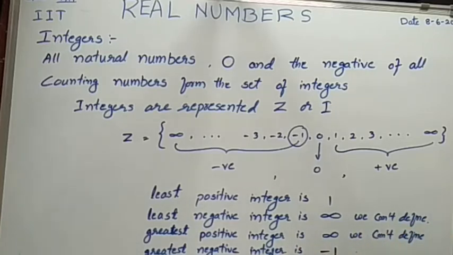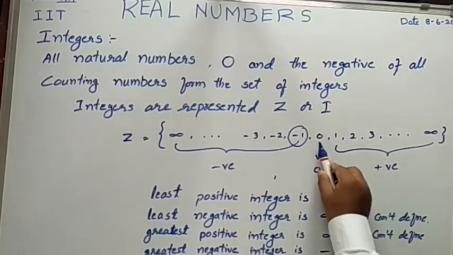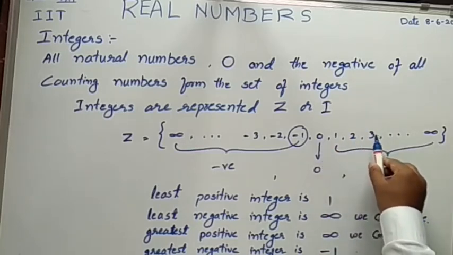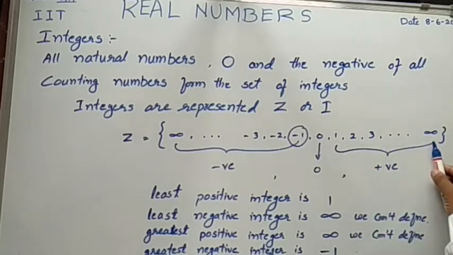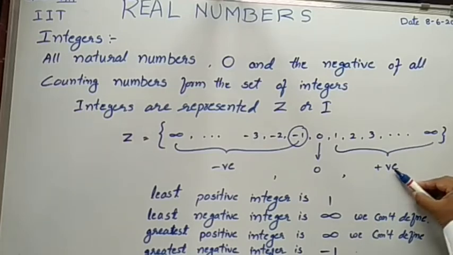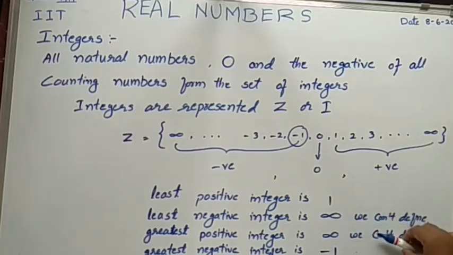Next one is the greatest positive integer. Greatest positive integer means on a number line, if you are moving to the right side, we will get a greater one, and so on. The last one we cannot define, that is infinite. In the positive numbers, the greatest positive integer is infinite.